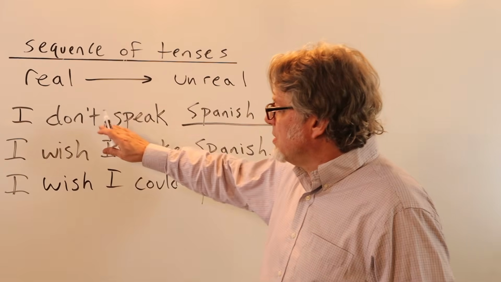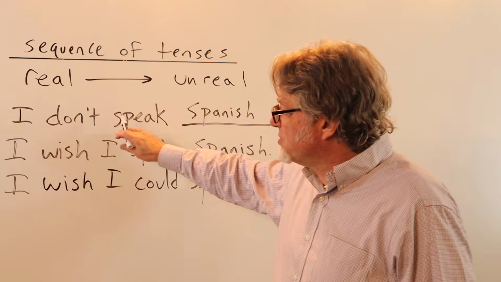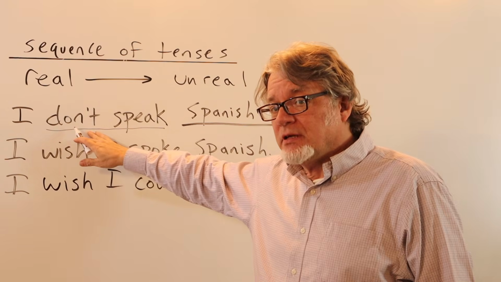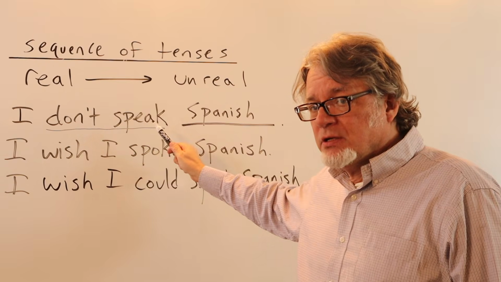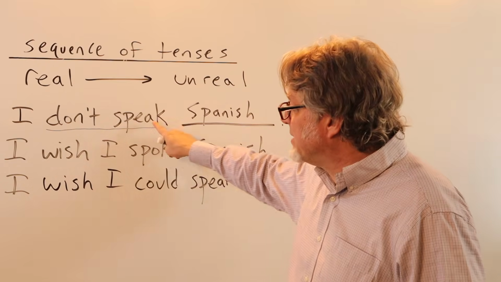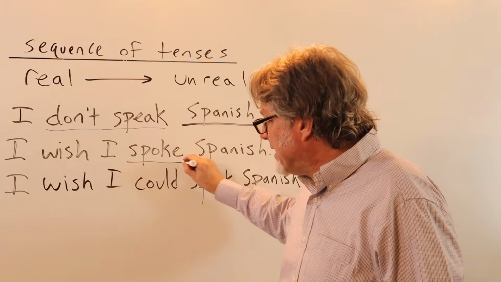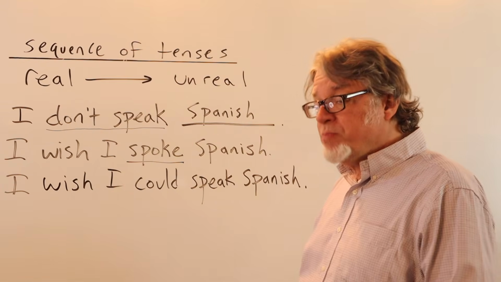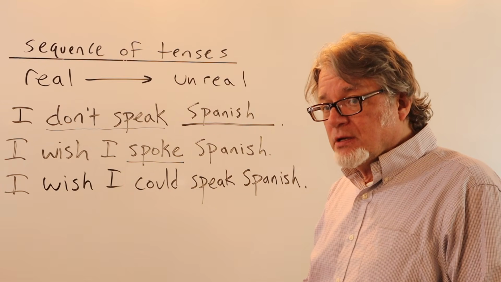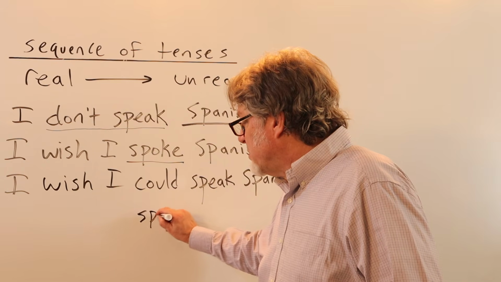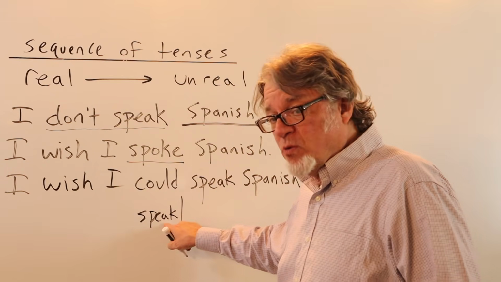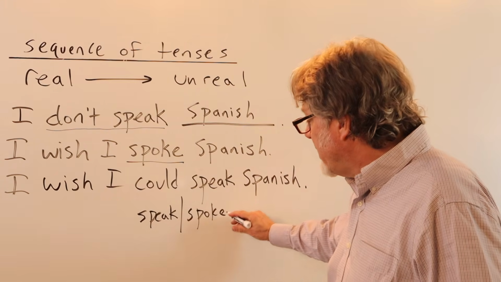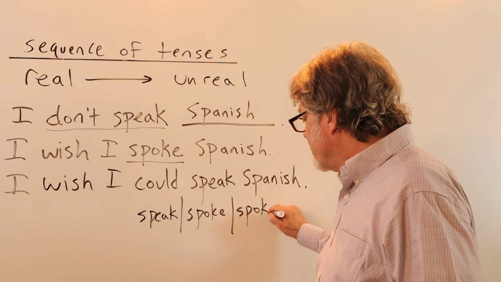Here's a sentence using the verb speak. This is in the present tense, and it's negative. I don't speak Spanish. Following wish, the present tense then becomes the past tense, and you drop the negative. I wish I spoke Spanish. Remember that the verb speak in the simple form becomes spoke as the past tense, and the past participle is spoken.